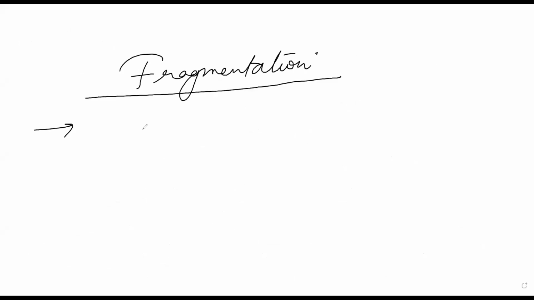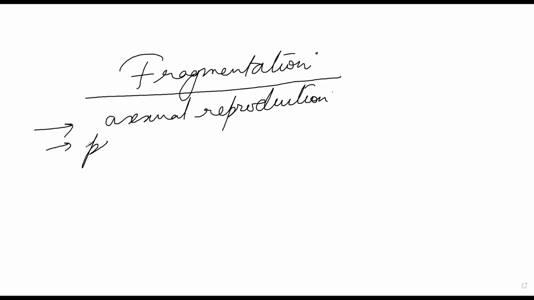So let's talk about fragmentation. Fragmentation is again a type of asexual reproduction. We know that, that is the common thing here, we're talking about types of asexual reproduction. But here, the parental body would break down. The parental body would disintegrate into two or more fragments.